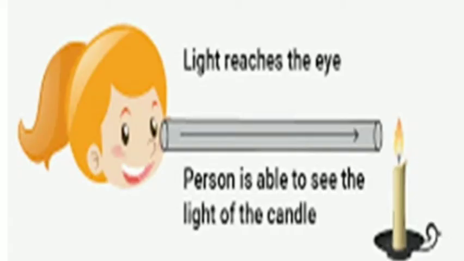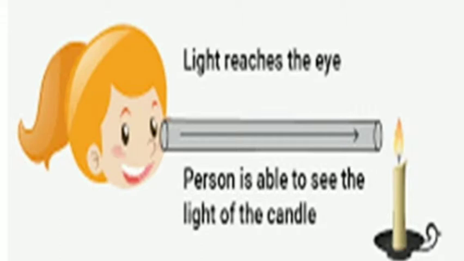Now let us prove that light travels along a straight path with the help of some experiments. Take a burning candle and a cylindrical object or a long rubber tube. Now try to see through the tube. What do you see? You will be able to see the light coming from the candle, the light produced by the flame of the candle.